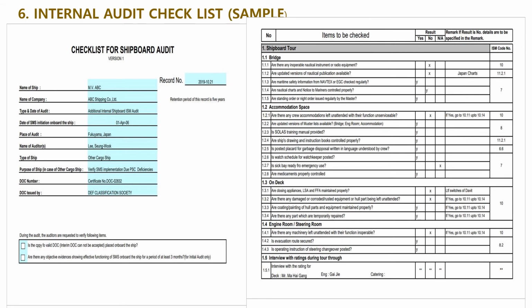And this is how to check the bridge and accommodation, on deck, from the outside and the inside, every document including the certificates and crew health certificates. Every certificate should be checked by the internal audit checklist.